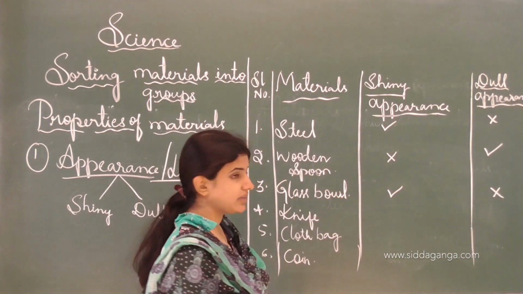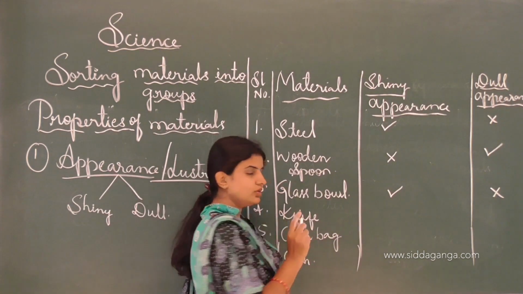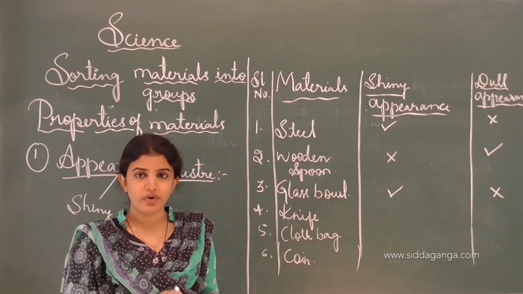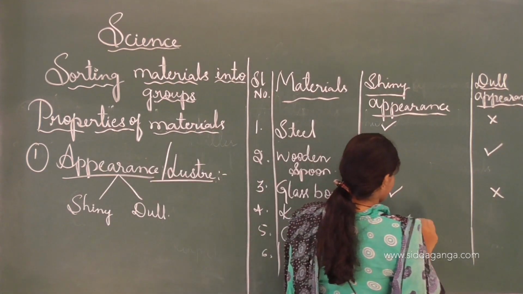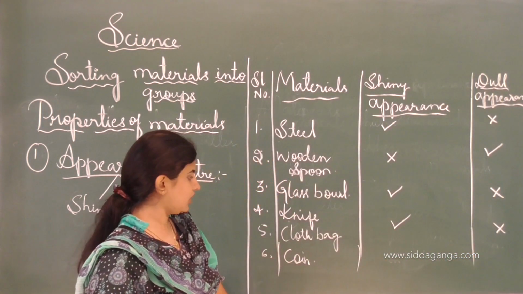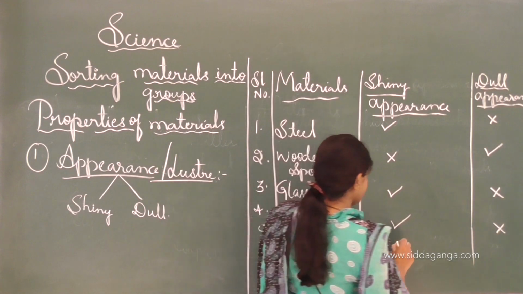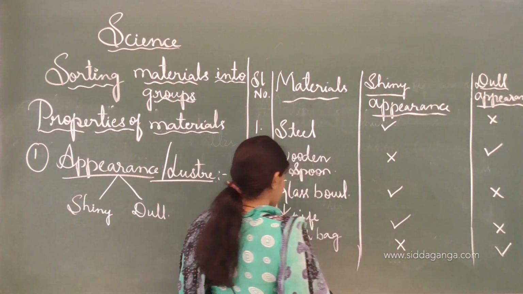And the knife, when the light falls onto the knife, knife means what? Chaku. See, light will fall onto the knife, it will shine. See, I will put a right mark here. And like that, cloth bag. See, cloth bag will not shine, and that's why I will put wrong here. And the coin.